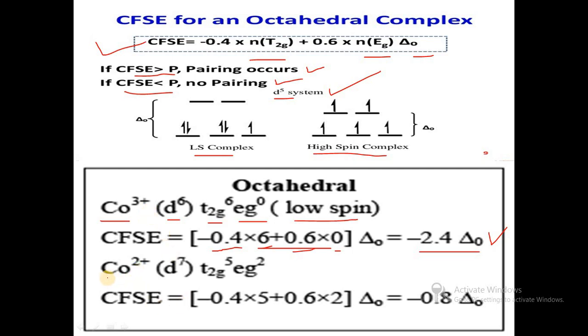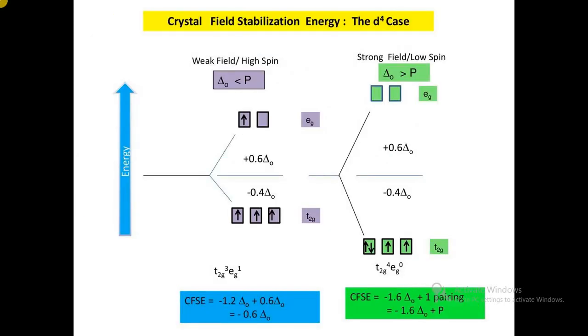For example, in the case of Co2+, d7, the electron configuration is t2g5 eg2. Suppose this is a high spin complex, then the CFSE calculation uses the formula minus 0.4 times the number of electrons in t2g5 plus 0.6 times the number of electrons in eg2, multiplied by delta octahedral, and the overall solution is minus 0.8 delta octahedral. So this is the CFSE calculation. Then we will see another example.